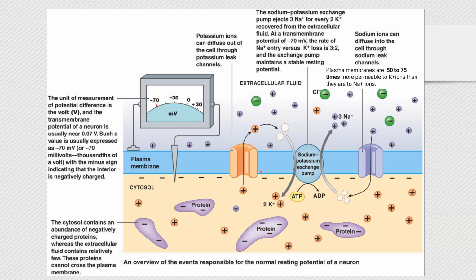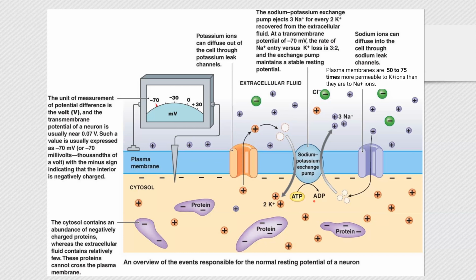Now, look over here, what you have. You are shown a cell. Imagine it's a cell. This yellow part is cytoplasm. The blue part is plasma membrane or cell membrane, and this is extracellular fluid, so this is outside a cell.